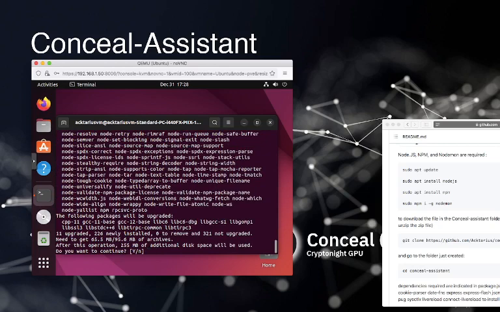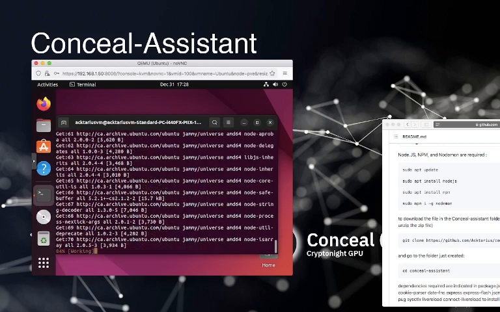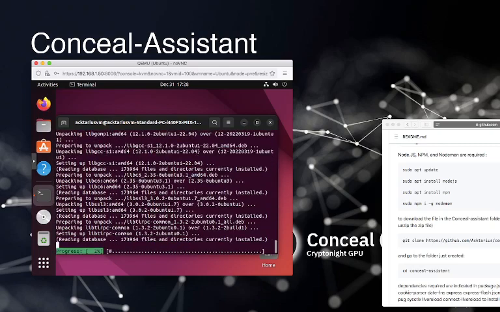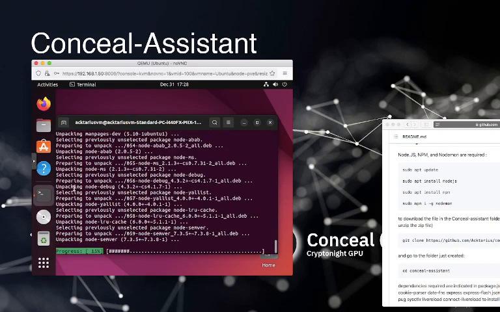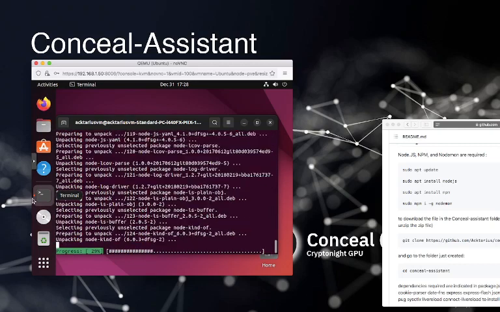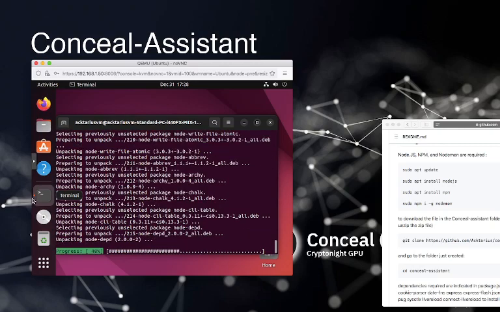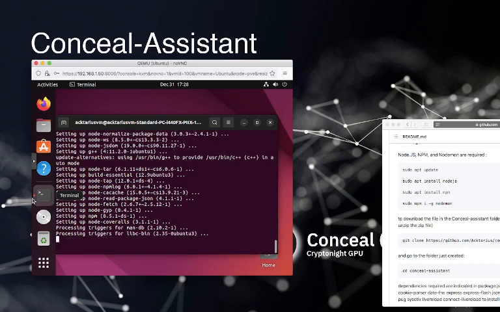Same thing, yes. It's pretty fast actually. And at last we're gonna install nodemon and we're gonna install it globally.